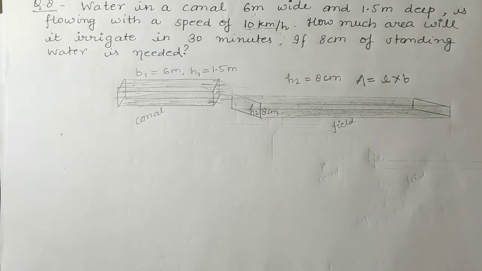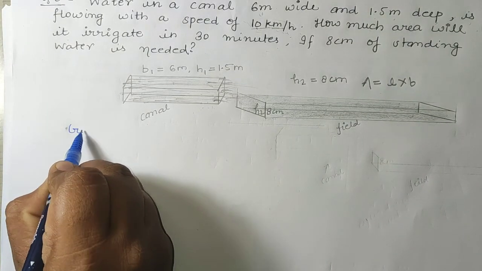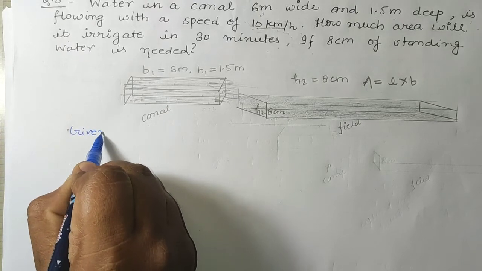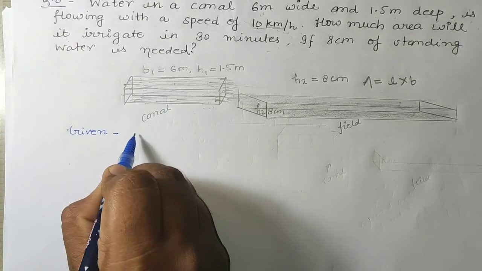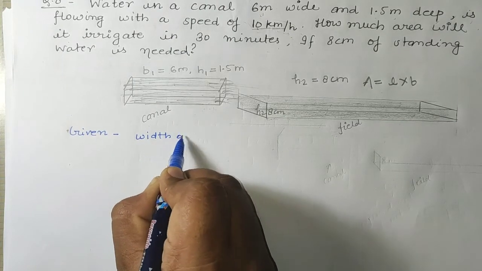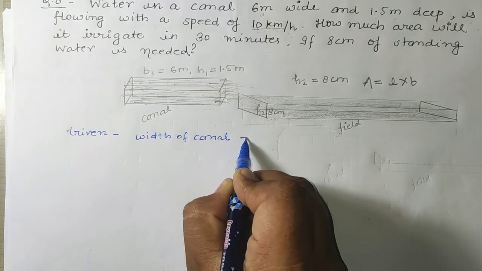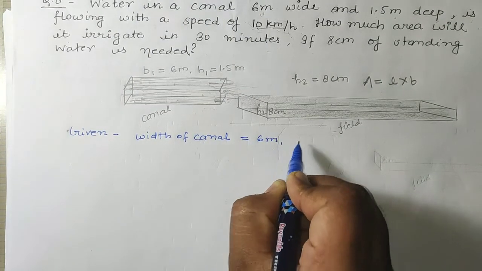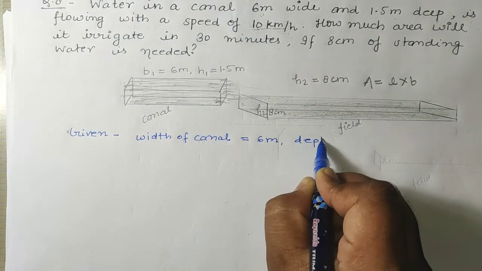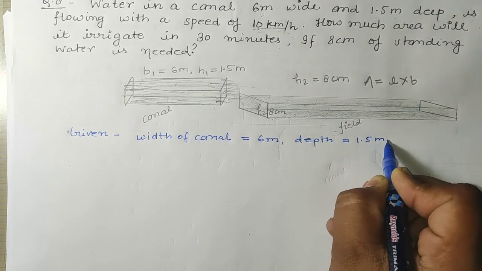So firstly we will write in the solution: given, width of canal is 6 meter and depth is equal to 1.5 meter.